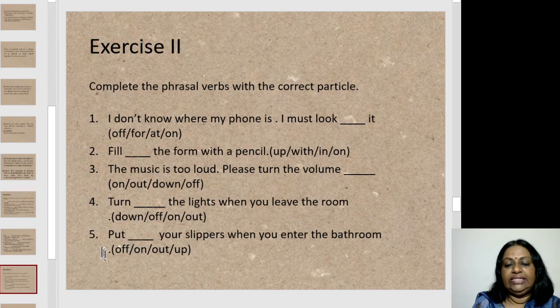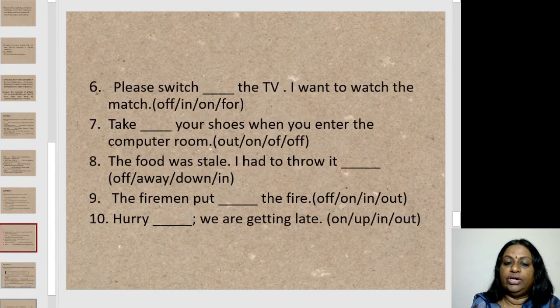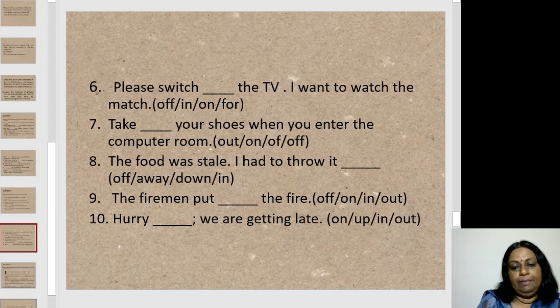Okay, now look at the fifth sentence in exercise 2. Put dash your slippers when you enter the bathroom. Off, on, out, up. Put on. Okay, so put on your slippers when you enter the bathroom. What does that mean? Wear your slippers when you enter the bathroom.